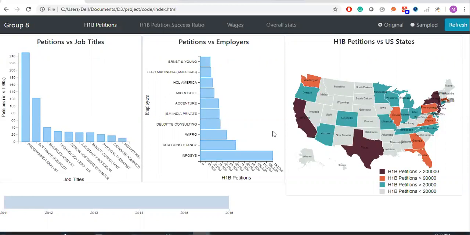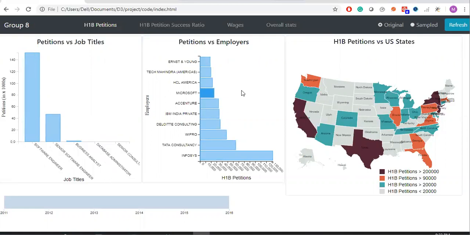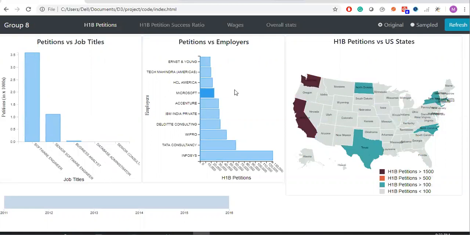So let's say I want to see the data for Microsoft. I'll just click on Microsoft. Then I'll be able to see that it files petitions mostly for software engineers and senior software engineers, with 3.5 thousand. And those states are California and Washington, with more than 1,500 petitions.